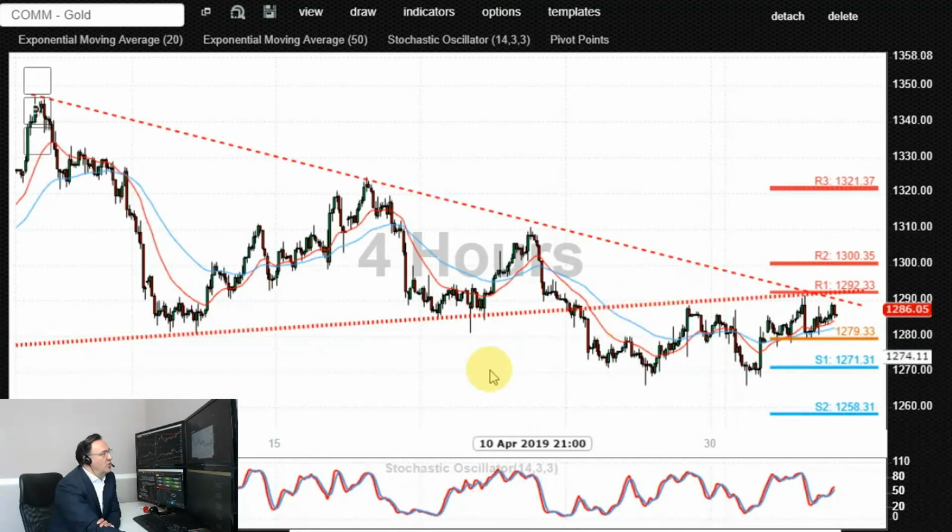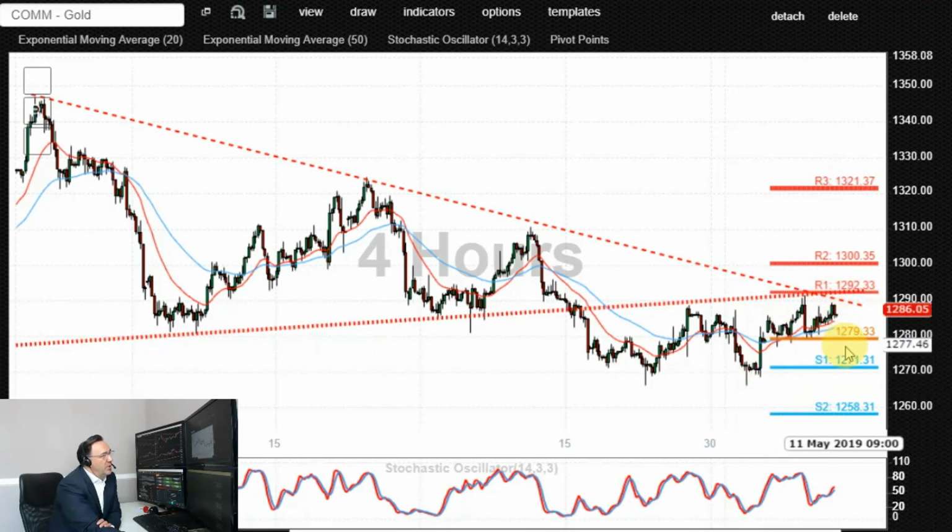Lastly, let's finish with gold. Gold appears to be bearish in end of day time frame with the topping head and shoulder pattern, and we have the neckline pointing to 1290 area. We also have a falling resistance trend line connecting the sequence of these lows, pointing to the same level, and that also happens to be R1 in pivots and a fib retracement. The price action appears to be bearish below that level.